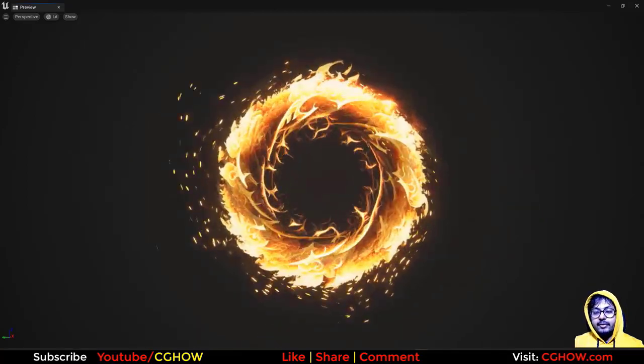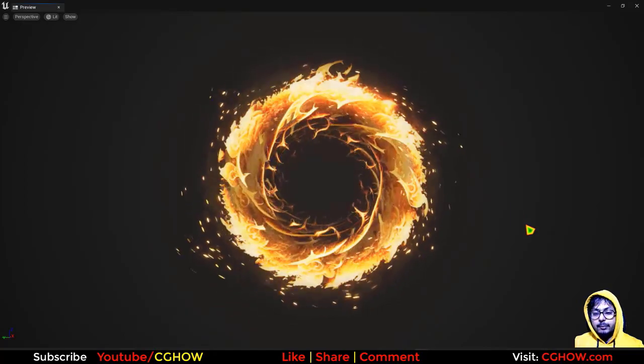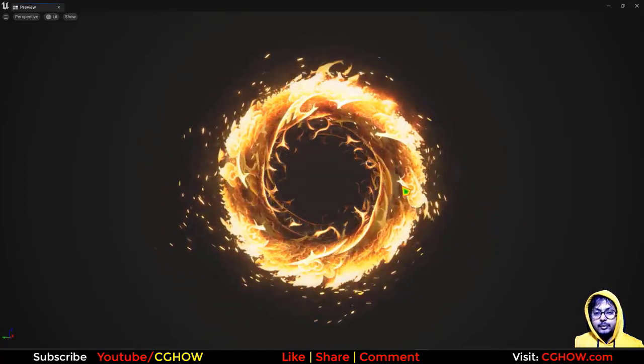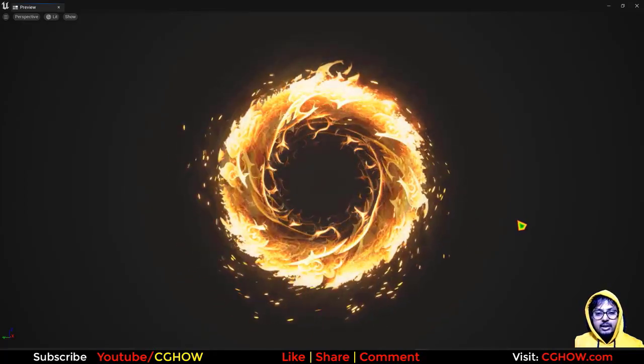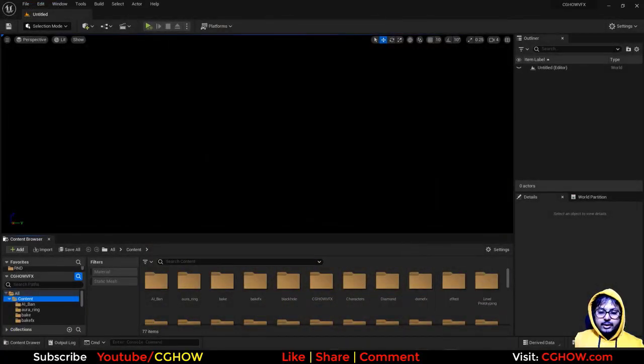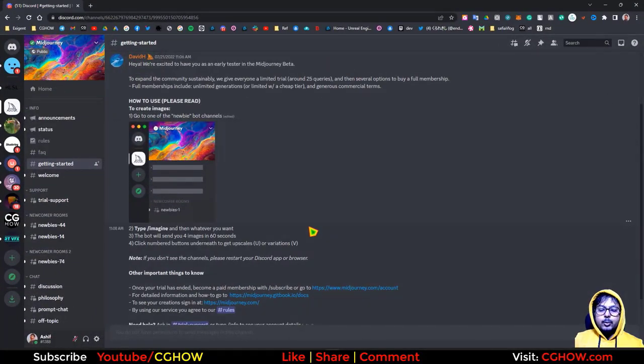Today I created this effect and I used the texture from MidJourney. So that AI tool I used to create that texture. So let's start this. I hope you have heard the name MidJourney, and that is an AI tool to create text